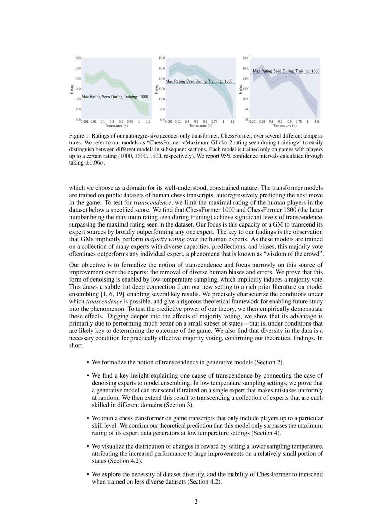Additionally, the necessity of dataset diversity for transcendence was highlighted, emphasizing the importance of varied expert perspectives in enabling models to transcend expert sources. Overall, the results showed that low-temperature sampling can induce transcendence in generative models, allowing them to outperform their expert sources in specific domains like chess modeling.